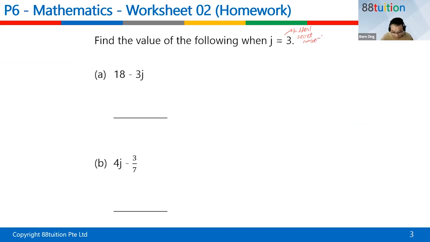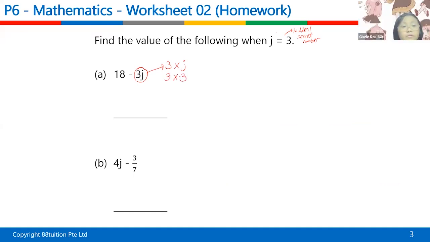So what does 3J mean? 3J actually means 3 times J. And J means 3, so the secret number is actually a 3. So 3 times 3 is 9. So basically this question is asking you what is 18 minus 9. The answer is 9.